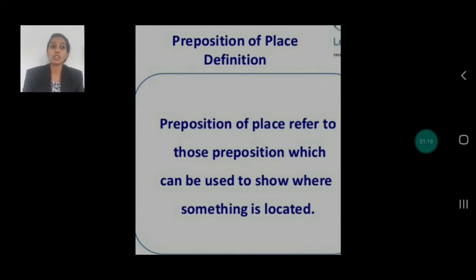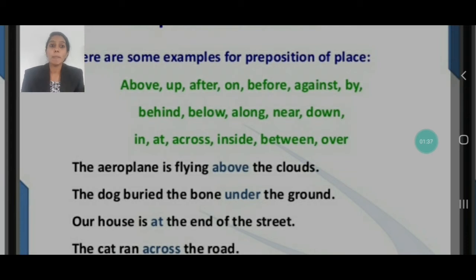What do you mean by preposition of place? Prepositions of place refer to those prepositions which can be used to show where something is located. It helps to tell you where exactly something is located. For example, above, up, after, on. That day I explained to you, if I am having the book, the chalk is on the table. So it helps you to tell where exactly the chalk is located. Where it is located is on the table right now.